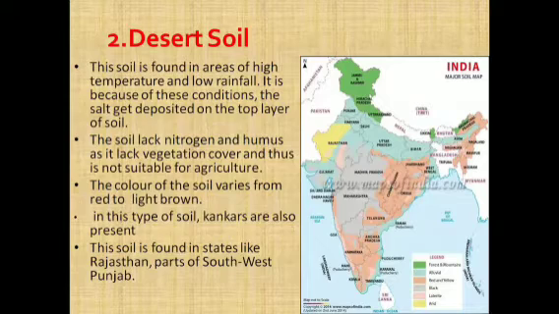The color of the soil varies from red to light brown. In this type of soil, kankar is also present, meaning nodules. This soil is found in states like Rajasthan and parts of southwest Punjab.